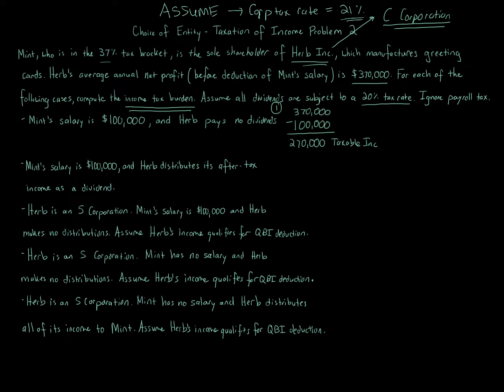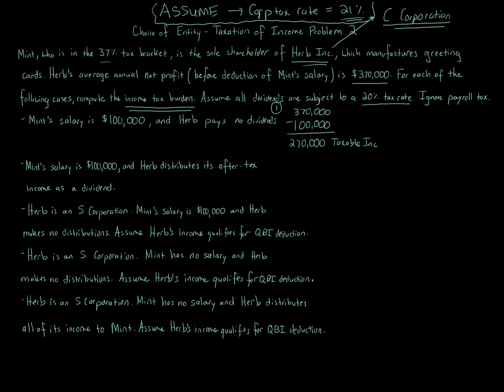Okay? I'm not saying to assume that all the time. I'm just telling you that we're going to make this assumption for this problem. I forgot to put it in the facts. Oops. Sorry about that. If you're taking my class, I'll tell you in the facts to assume a 21% corporate tax rate. So just keep that in mind.